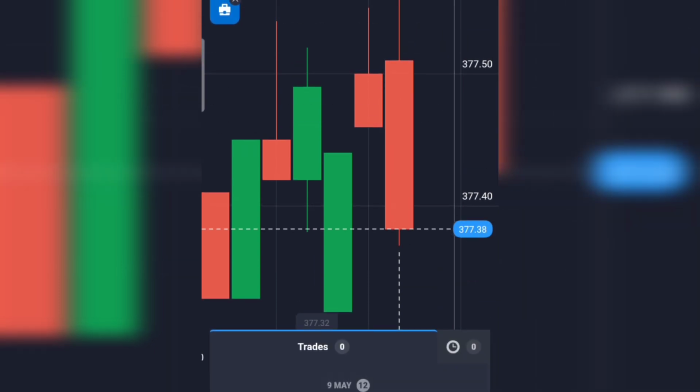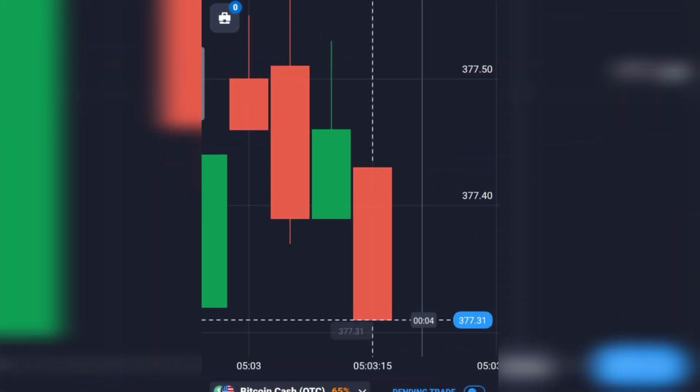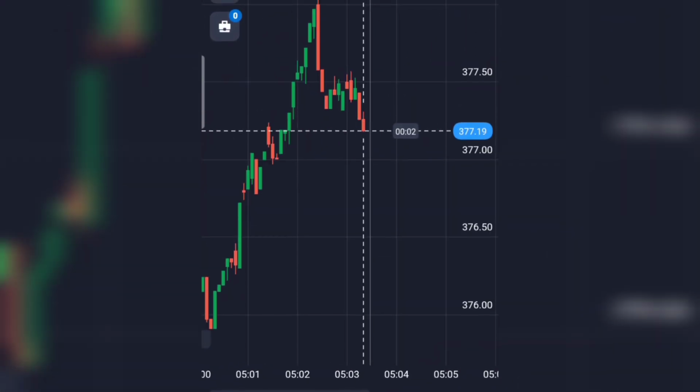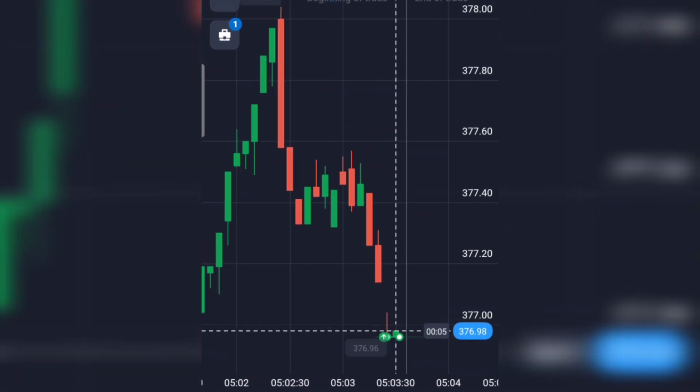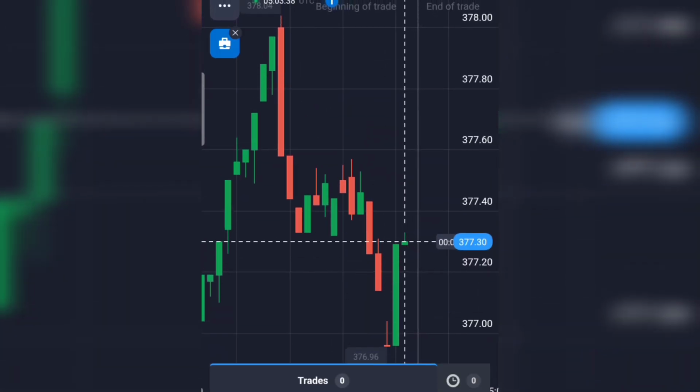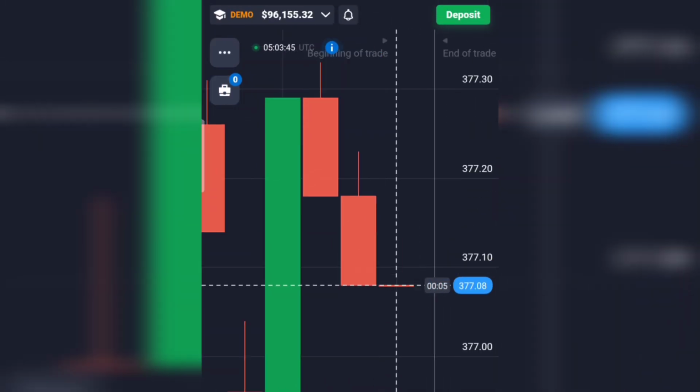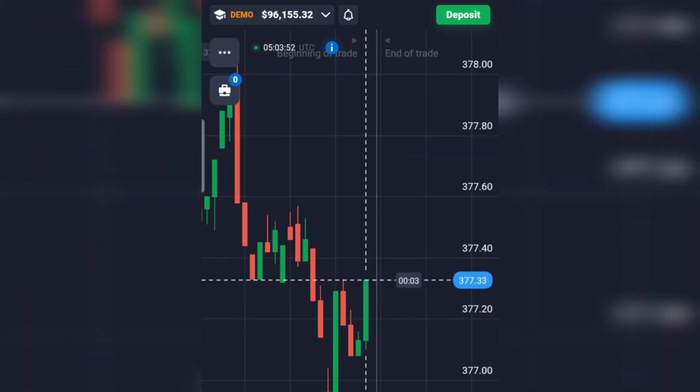Now I had to be smart. I carefully studied the graph again and placed a down trade, which resulted in a profit as I was confident the graph would go down. I then placed another down trade, which neither gave me a profit nor a loss, it was a draw.